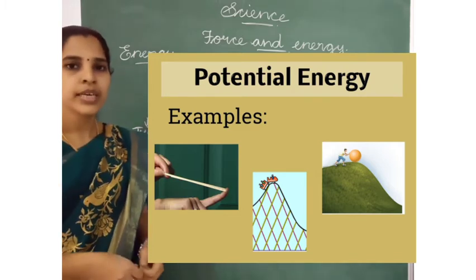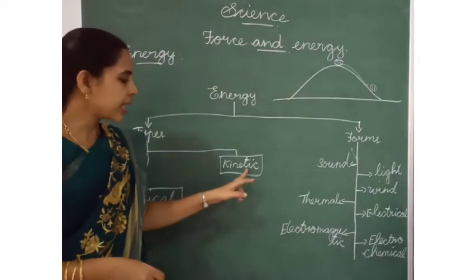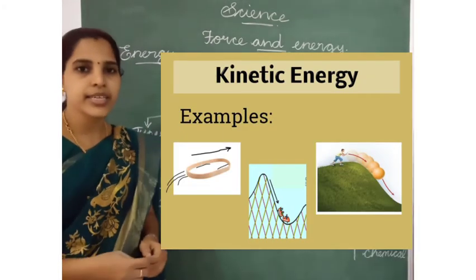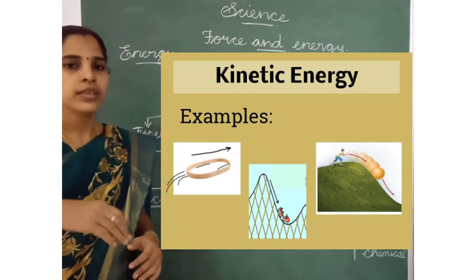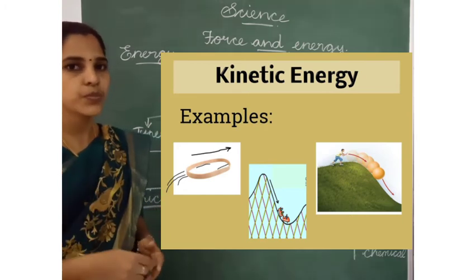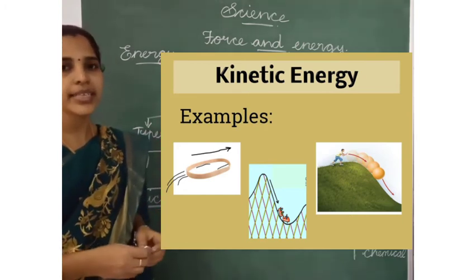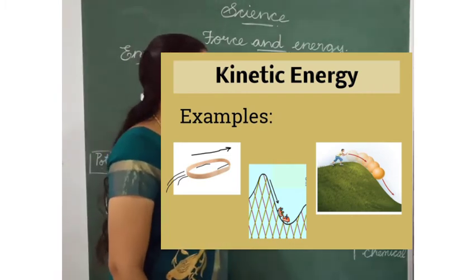These are some examples. For example, this ball has potential energy.